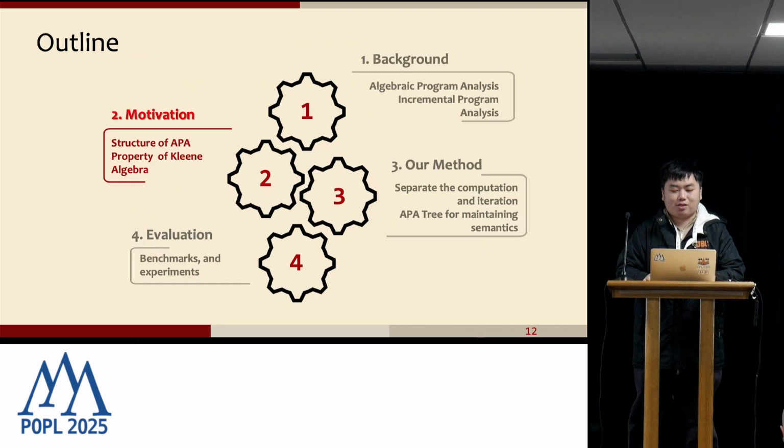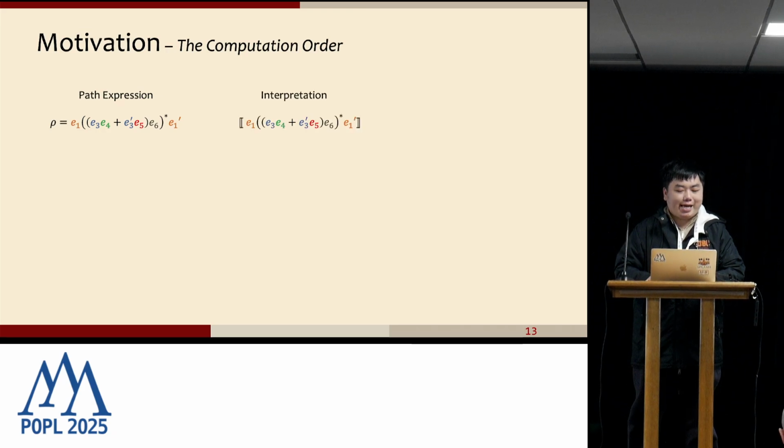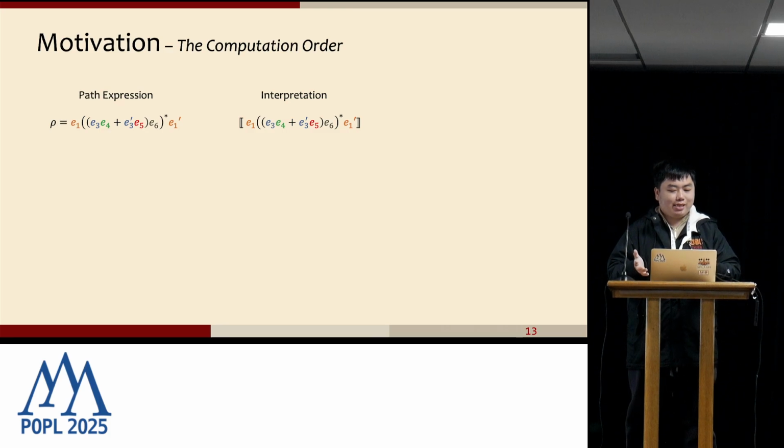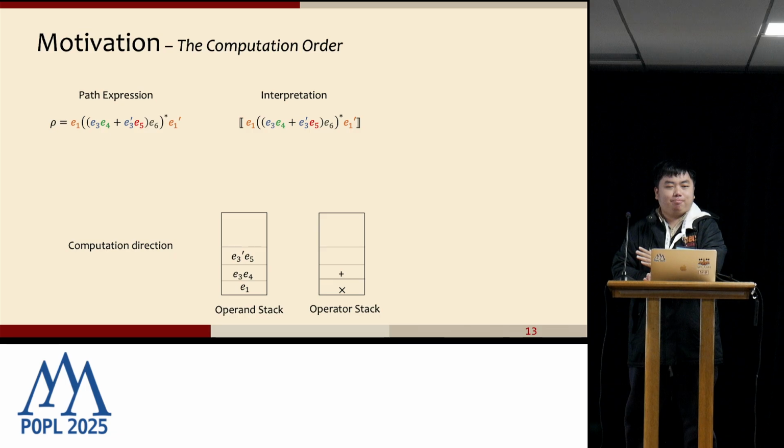So let's come to the second part of our talk, motivation. If I just give you a path expression rule and the interpretation, we have already redefined the plus, the multiplication, and the iteration, and we also redefine every element. Actually, we're redefining arithmetic. So the most straightforward idea is to use a computer-style approach: define two stacks, operand stacks and operator stacks. We scan the path expression, and after the scan, we can compute the result of this path expression. Everyone is familiar with that in a real number system.